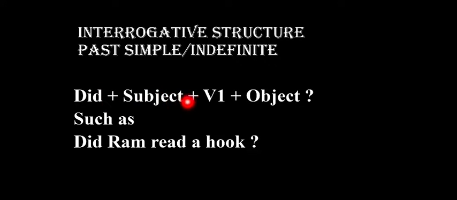Did plus subject plus first form of the verb plus object. This is the interrogative structure of past simple or indefinite. An example is: Did Ram read a book?